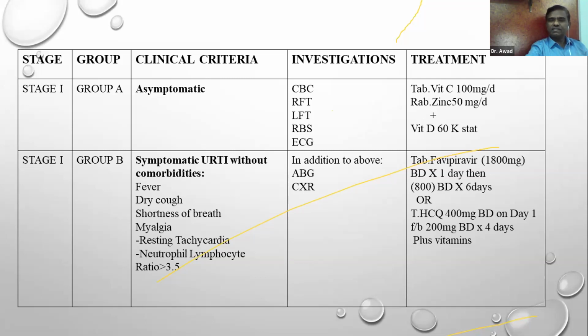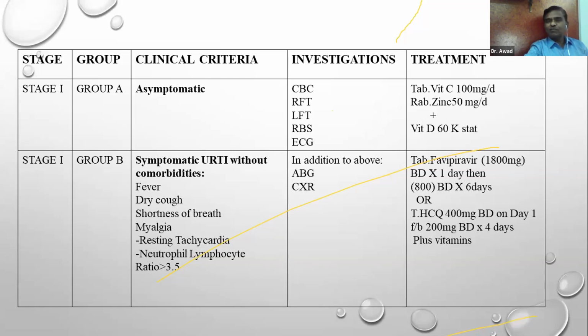So in addition to the above investigation, we may have to see pulse oximetric saturation in this patient, and we have to do X-ray to see any shadows, like small linear shadows. Even small linear shadows would mean that this patient can develop large shadows later on.